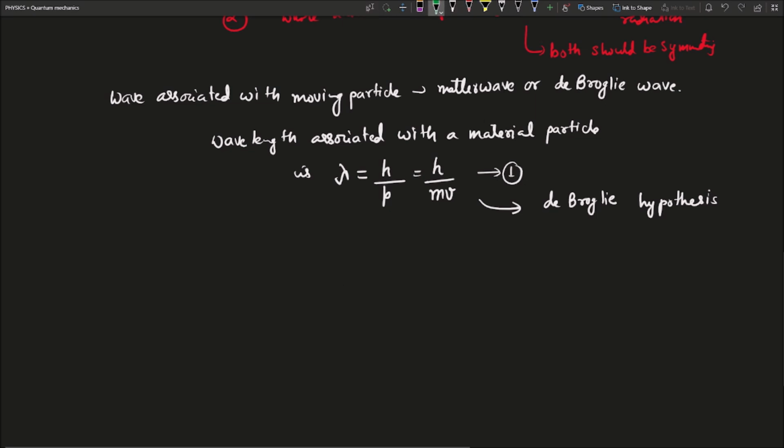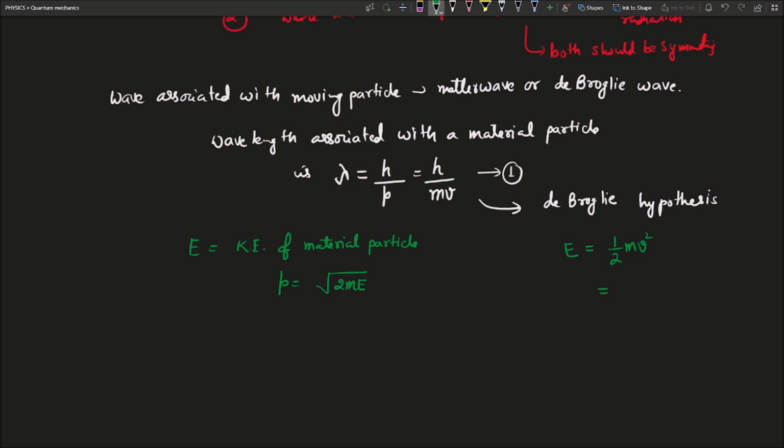If capital E is the kinetic energy of the material particle, this is half mv square.